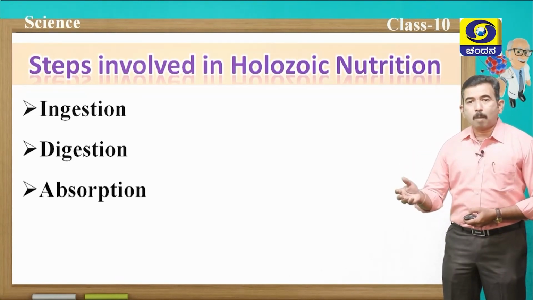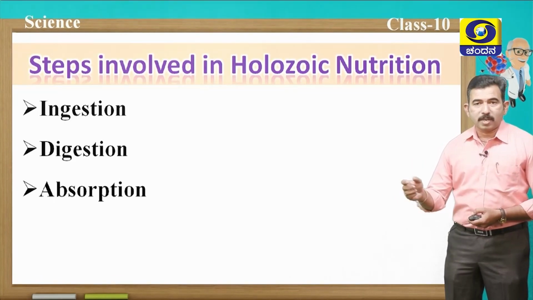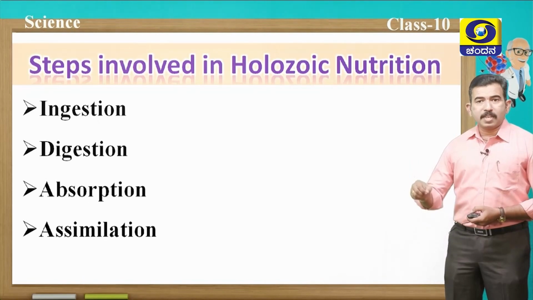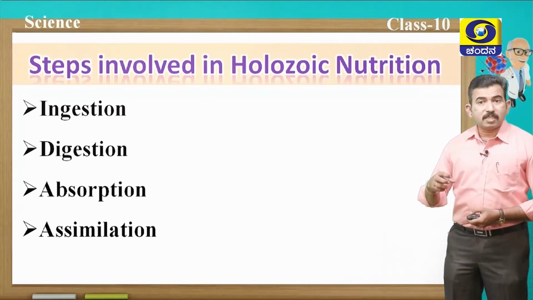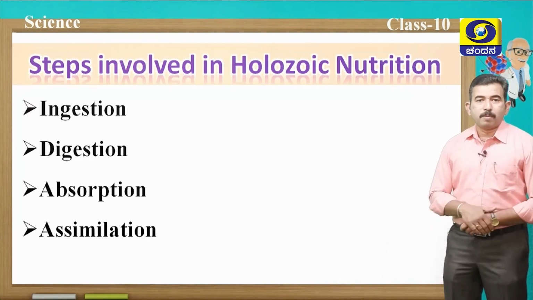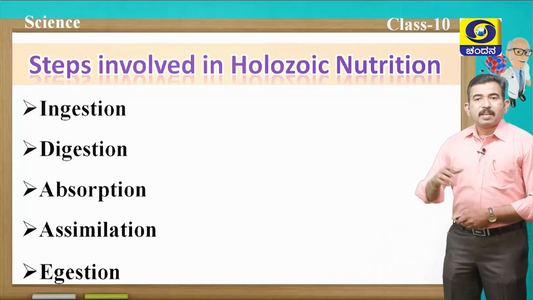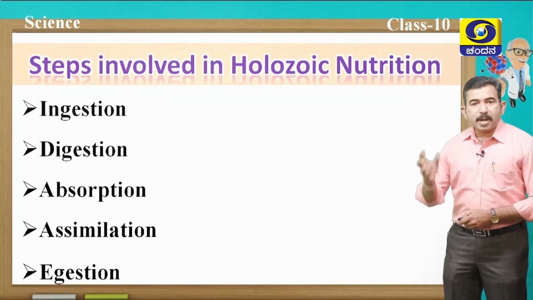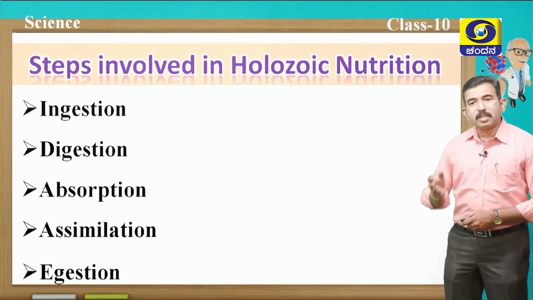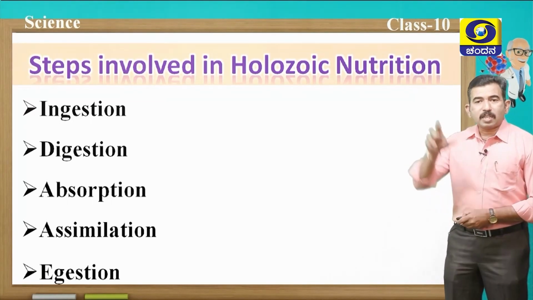Third one is absorption. Digested food is absorbed and transported to the different parts of the body. Next is assimilation, where the cells utilize this digested food and break it down and derive energy from it. Last step is egestion, where the waste products liberated during holozoic nutrition are removed out of the body. So these are the 5 stages.